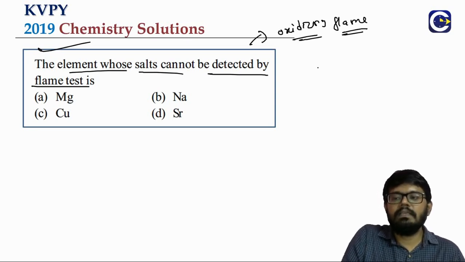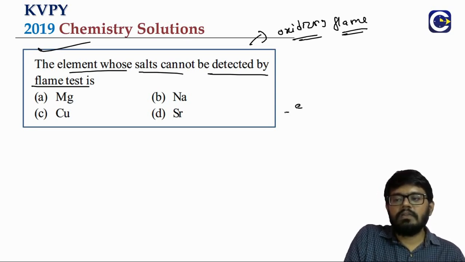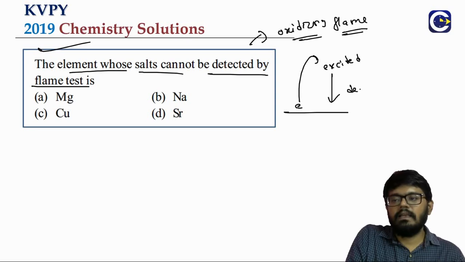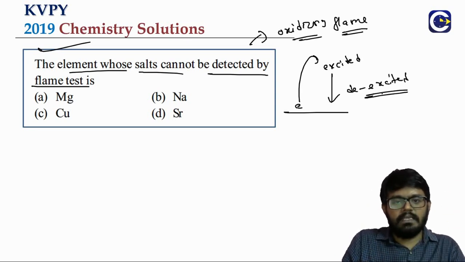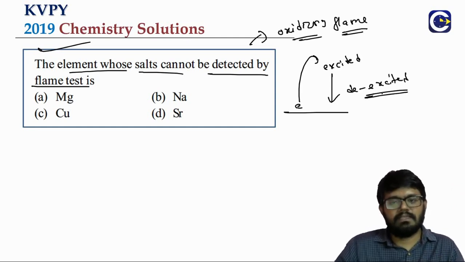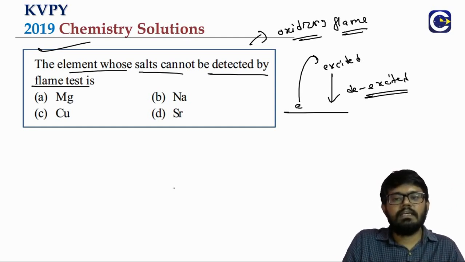The idea is when the electrons get excited and get de-excited, that will result in radiation being emitted. So they will absorb the heat from the flame, get excited, and when they are de-exciting, they will release the radiation, and that is how we are able to see the characteristic color of the flame test.